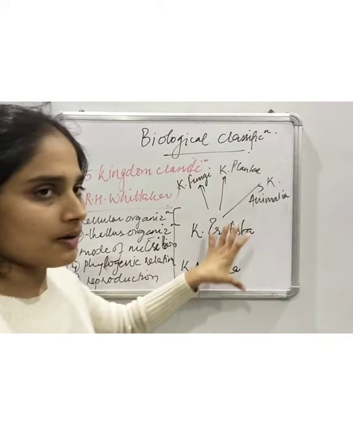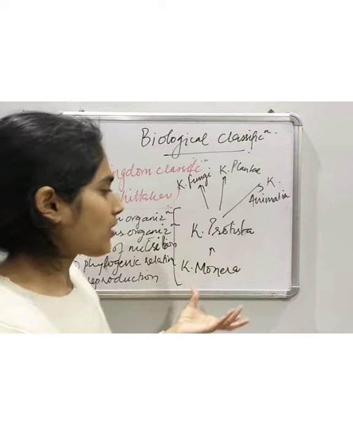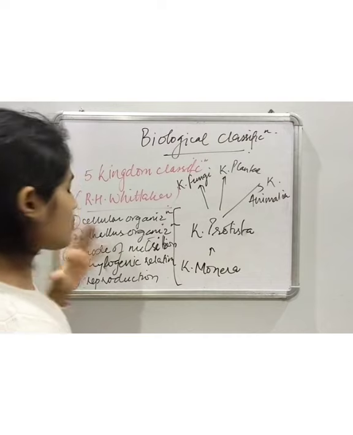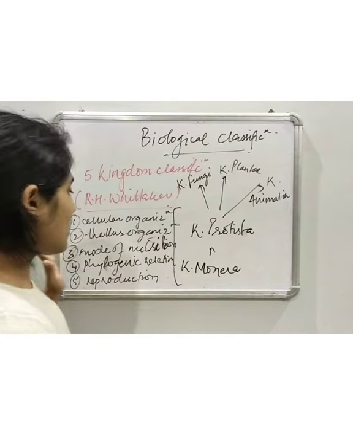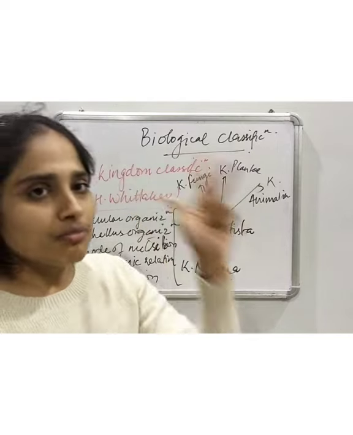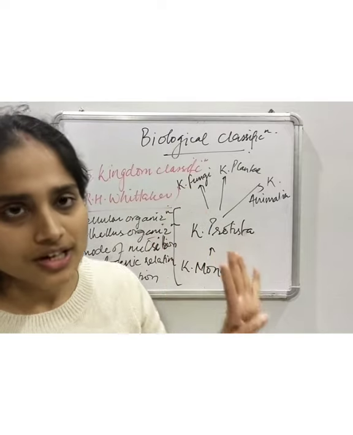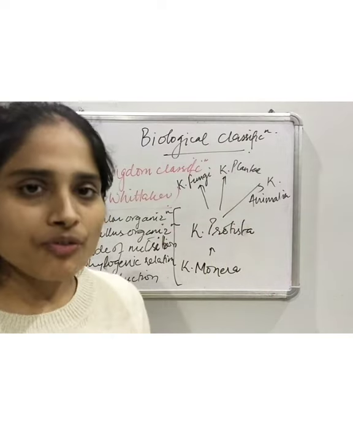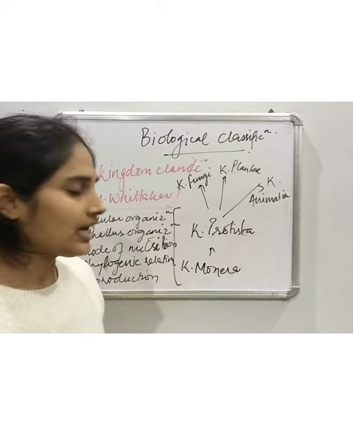The characteristics considered were cellular organization, thallus organization, mode of nutrition, phylogenetic relationship, and mode of reproduction. So these are the 5 kingdoms, and we'll discuss each in detail now.